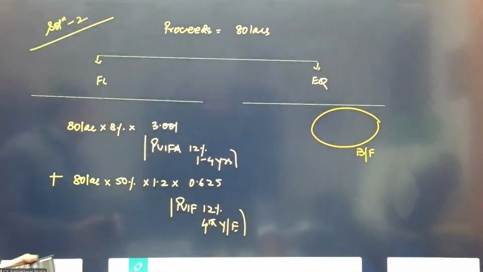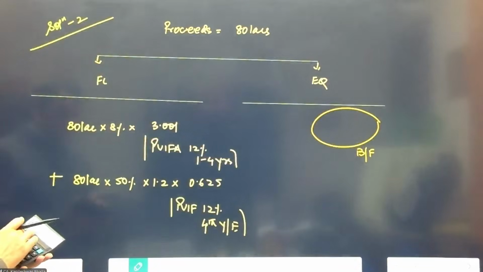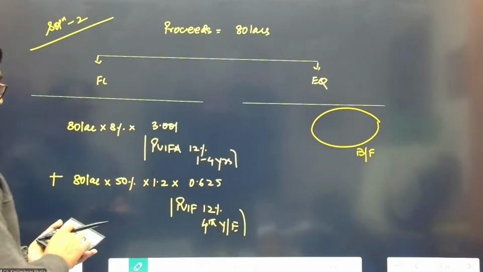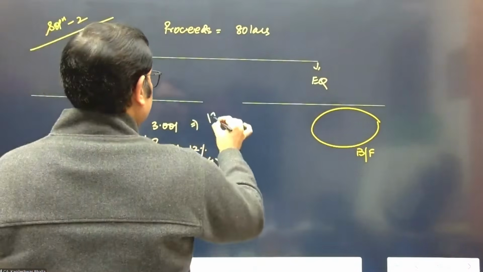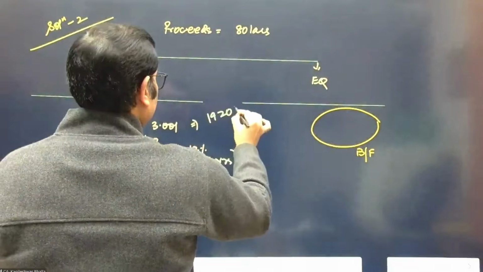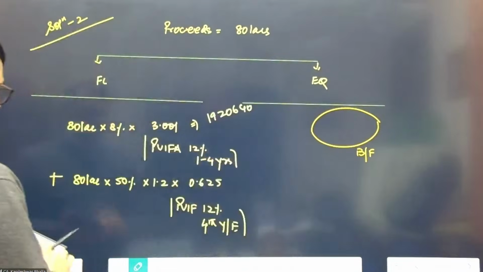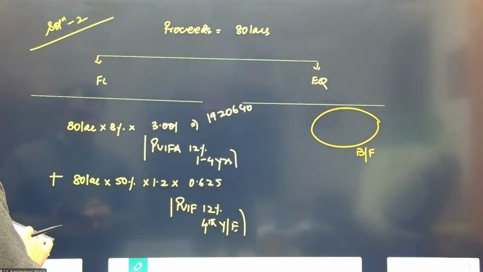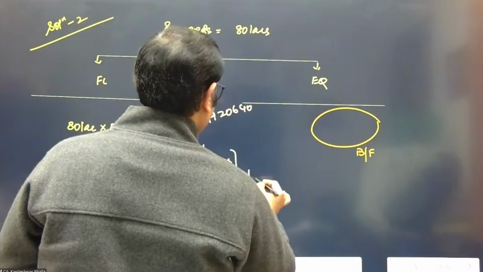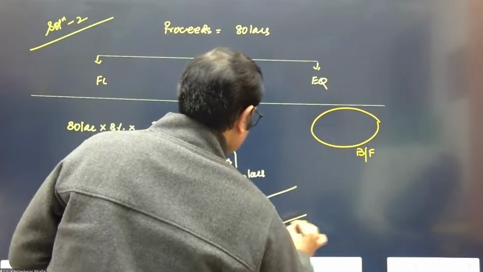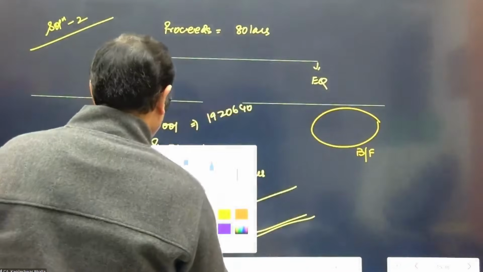Okay, so now let's take the calculations of this. This is 80 lakhs, 8%, 3.001. This is 19,20,640. And this is 50%, 20% premium. This is, I think, coming to flat 30 lakhs. So this will give us the liability element.